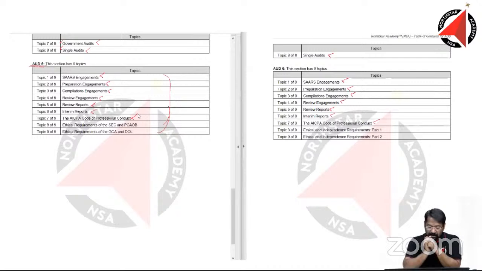Then the new thing is ethical requirements of the SEC and PCAOB and ethical requirements of GAO and Department of Labor, DOL. I think these two are just renamed subjects, but inside the subjects, it should be very similar to what is covered here as well. I'm very sure inside the subject, it will be very similar content. I don't see much change.